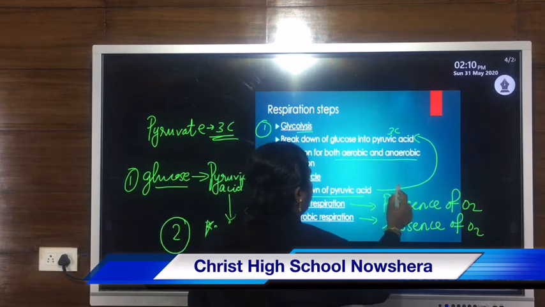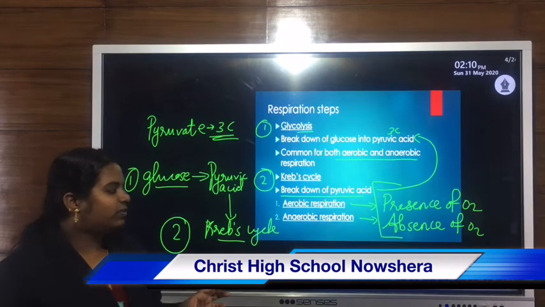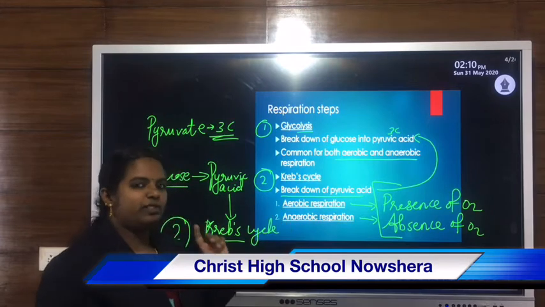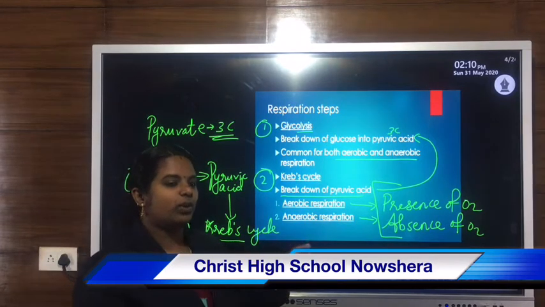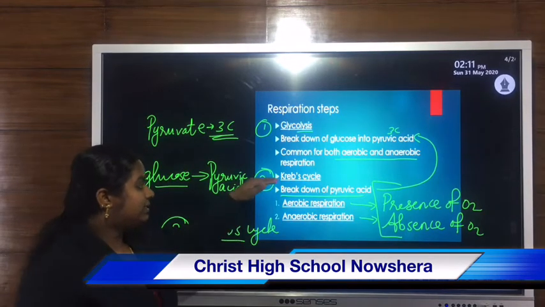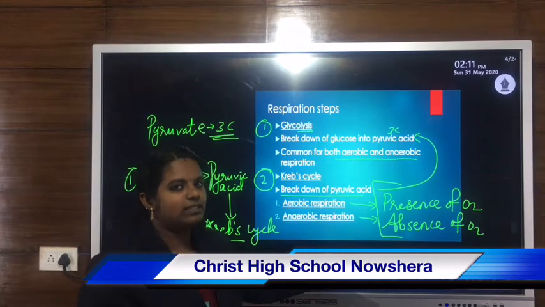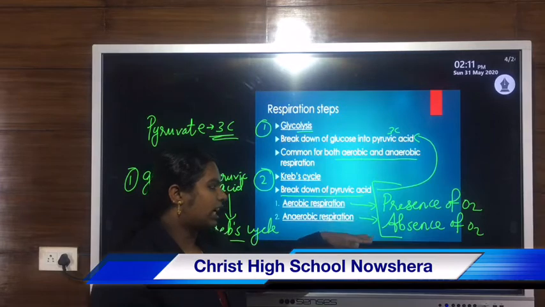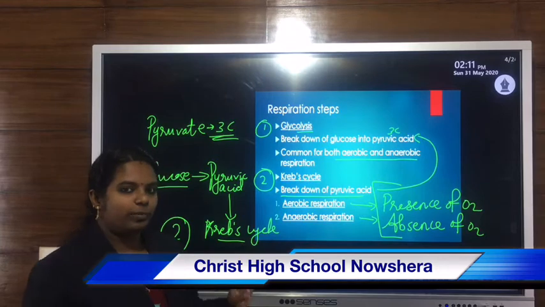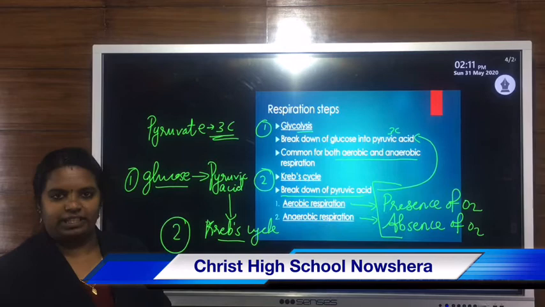Then the further stage, the second step, that is breakdown of pyruvic acid, depends upon the presence or absence of oxygen. That is why if there is presence of oxygen, then such type of respiration is known as aerobic respiration. If there is absence of oxygen, then such type of respiration is known as anaerobic respiration. So the second step, or Krebs cycle, the breakdown of pyruvic acid, the further process depends upon the presence or absence of oxygen. That is why it is termed as two types: aerobic respiration and anaerobic respiration.